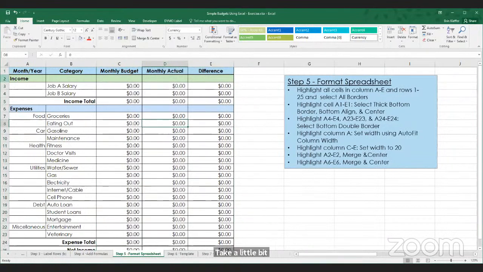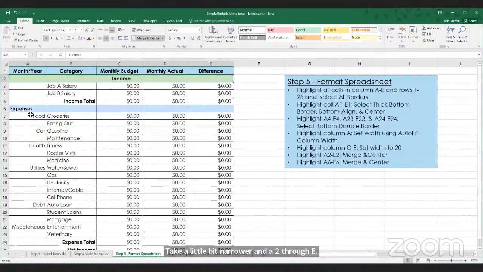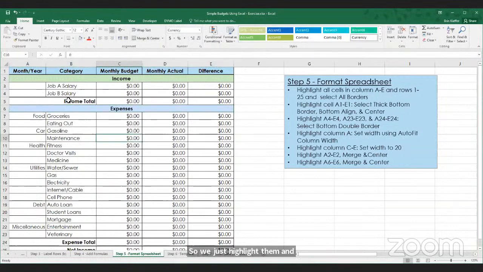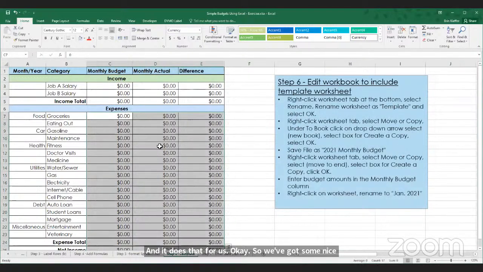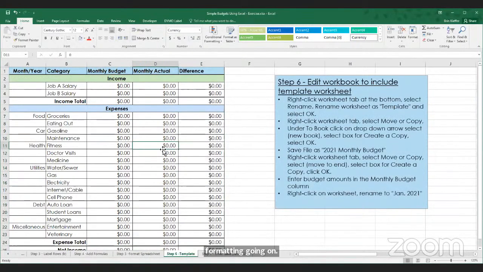And A2 through E2. We're going to merge these cells here and merge these cells here. We just highlight them and click merge and center, and it does that for us. Okay, so we've got some nice formatting going on. So we'll move to step 6, which is template.